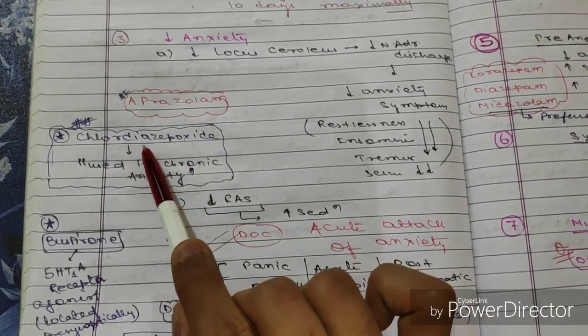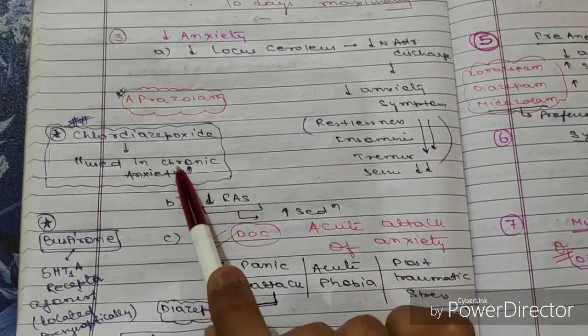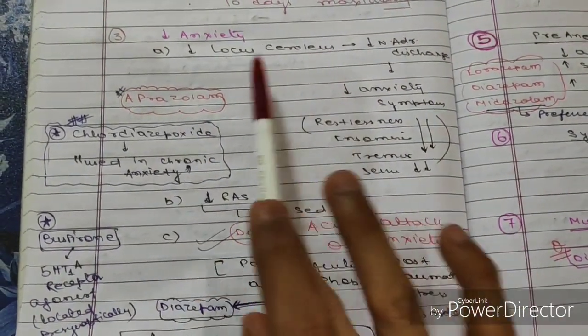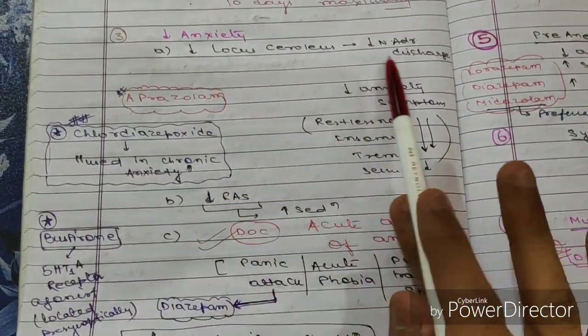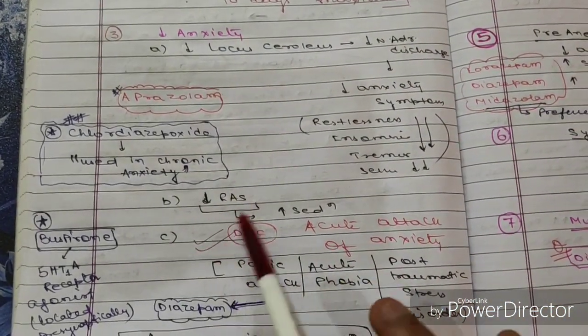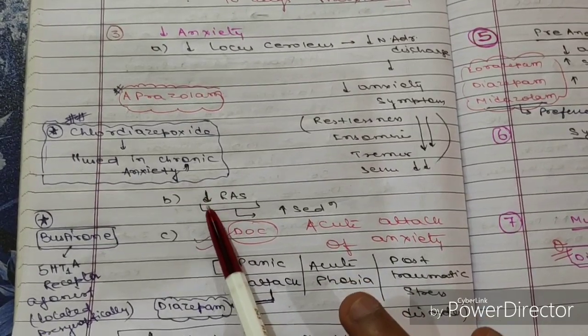Sometimes chlordiazepoxide is also used. It is used in chronic anxiety. Okay, so remember this alprazolam. So decreasing locus coeruleus function, decreasing noradrenaline discharge, decreasing anxiety symptoms. The second is by suppressing the RAS. Okay, RAS will be suppressed.